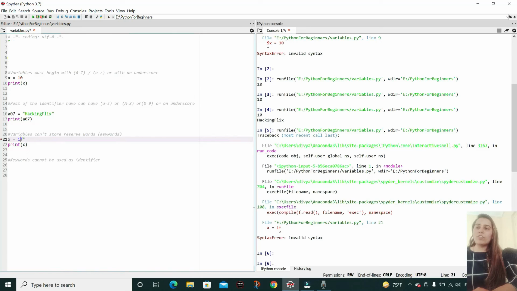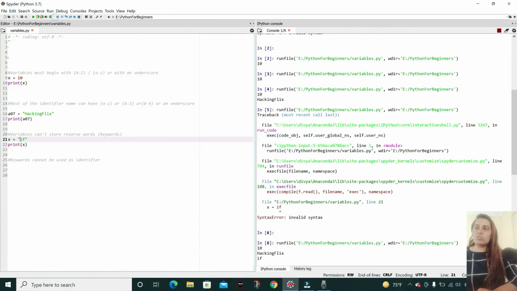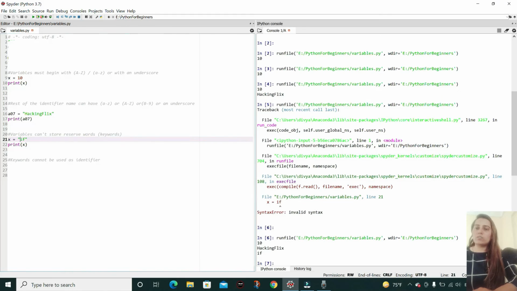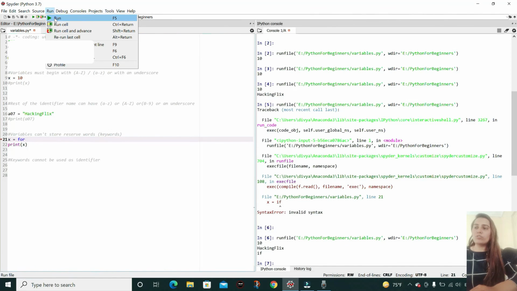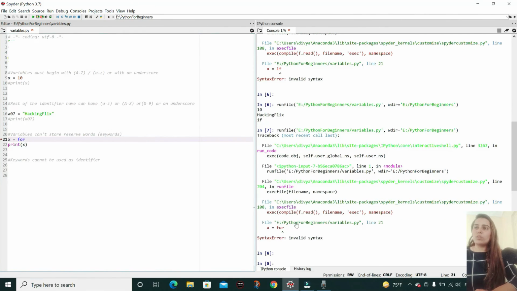But if I turn it into a string, so if is a string over here, this will run well, and if is getting printed. Let me comment out this print. Again, if I used any other keyword like for over here and tried to print the variable, then again it's throwing a syntax error.